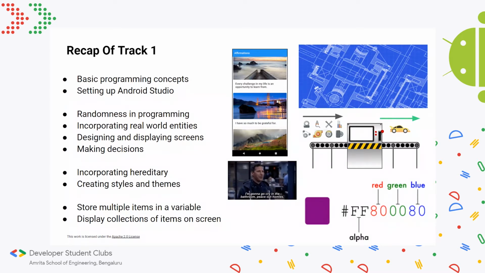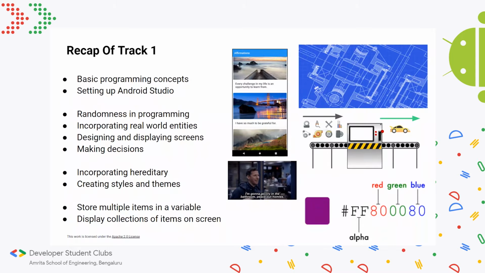And we saw how that was useful with respect to Android apps and programming in general. Then we took to Android Studio and designed and displayed a few screens. And again, we went back to Kotlin and learned how we can help our program make decisions with the help of conditionals.